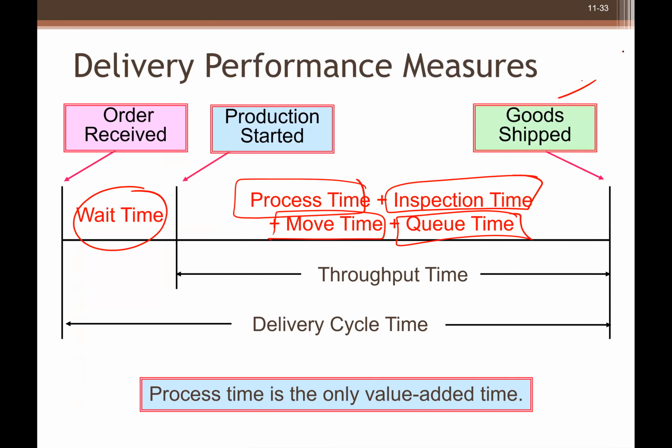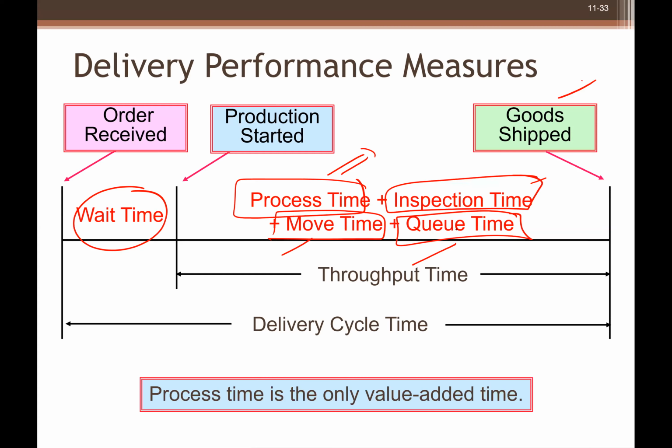So the process time is the only value added time here, because inspection time is very minimal, moving time is minimal. Now we have robotics, we have machines. Inspection is done by computer technologies. Moving is through computer technology. Queuing time too. The only thing is processing time here.